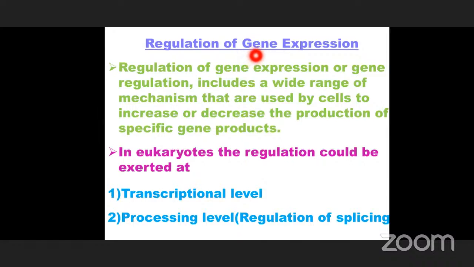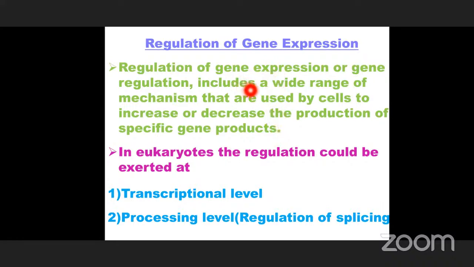You already know about the gene. Gene is the functional unit of the individual, or the functional unit of the organism. So regulation of gene expression, or gene regulation, includes a wide range of mechanisms that are used by cells to increase or decrease the production of specific gene products, nothing but proteins or some other substances.